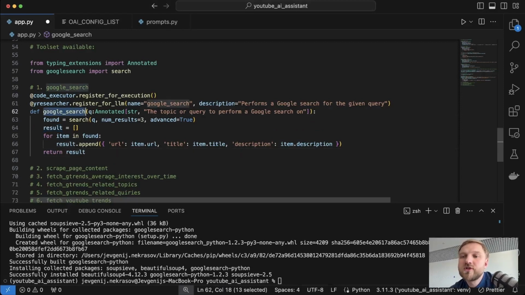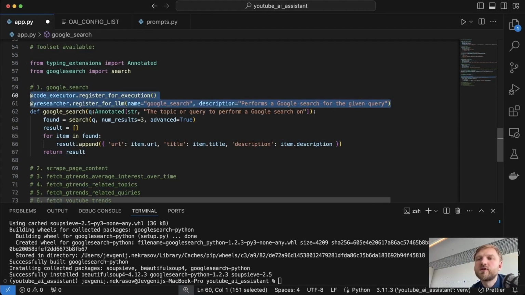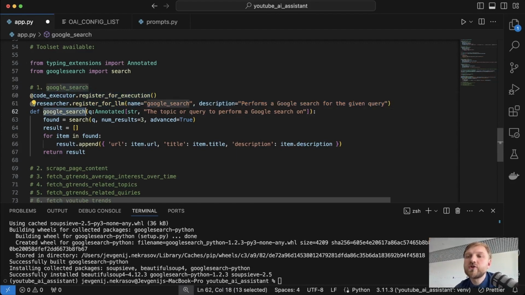Our Google search function is relatively simple. We will use the search function from the Google search Python package. We have to provide the topic or query to perform the Google search on, then perform some mapping and just return the result. The most important aspects here are these two decorators. The first one, code executor register for execution, registers our Google search function to be executed by our code executor agent. And that's precisely what we discussed before. Our code executor agent will be responsible for executing our Python code and returning the execution results back.